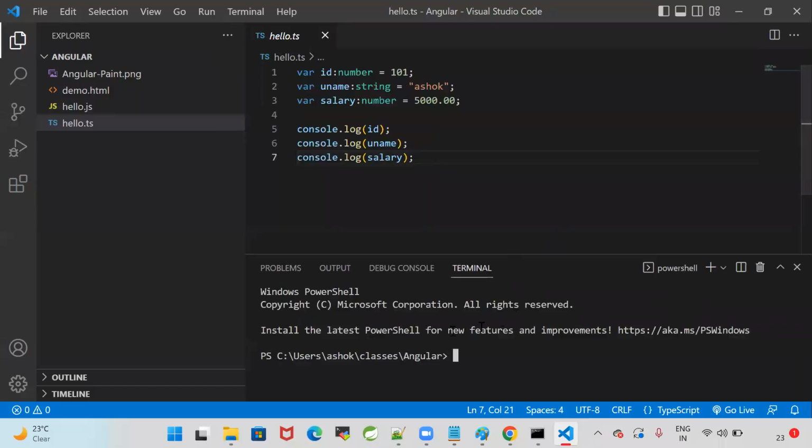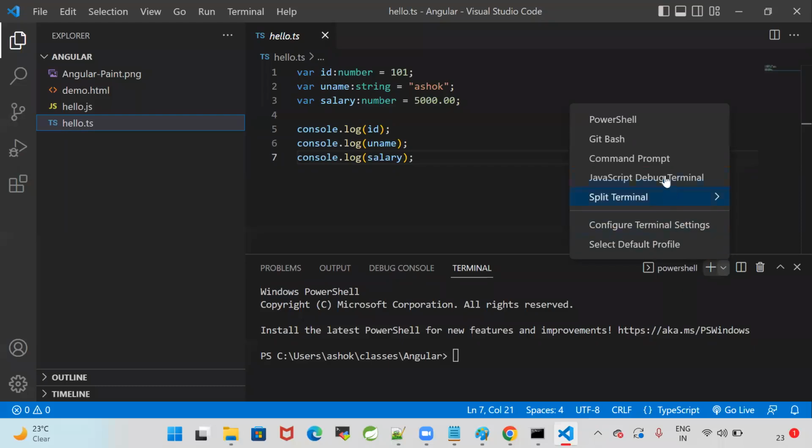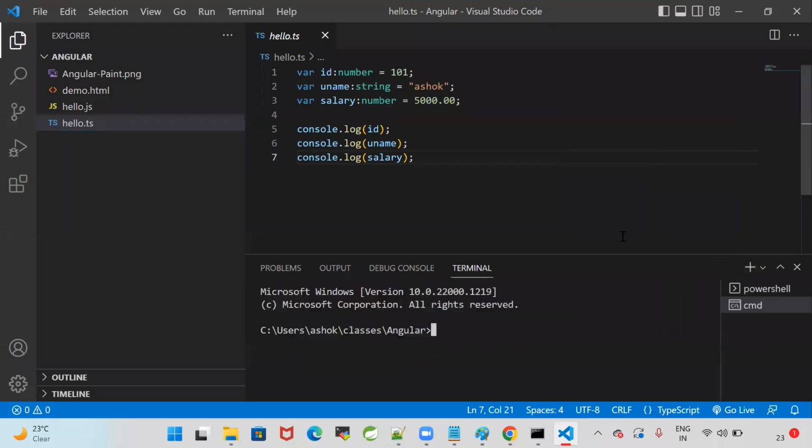When you click on new terminal, by default it is opening PowerShell. We don't need that PowerShell. We need to use command prompt. Here there is a drop down. Select this drop down and select command prompt. Now we got the command prompt. See here, whether you are using PowerShell or you are using command prompt, you can select from here. I'm deleting PowerShell. I'm using command prompt.